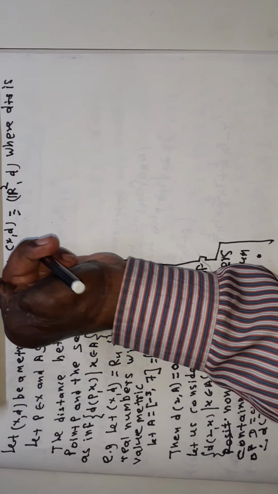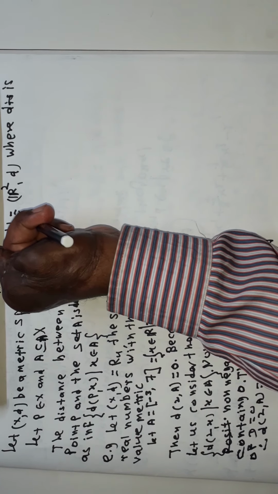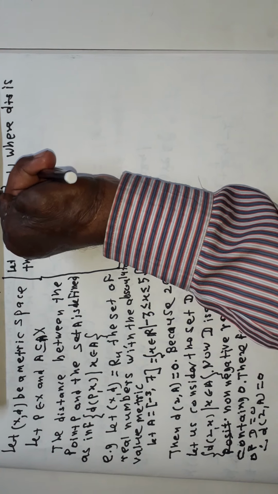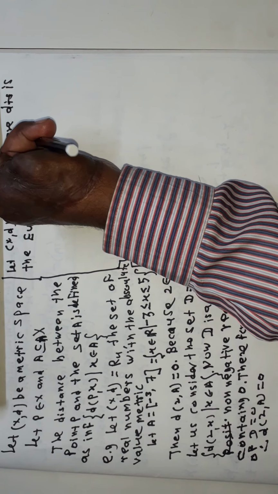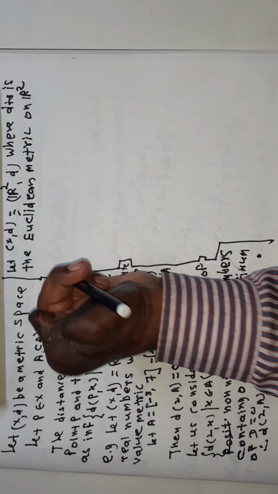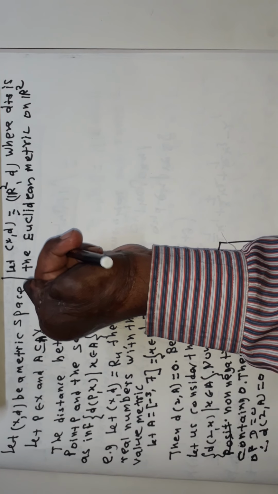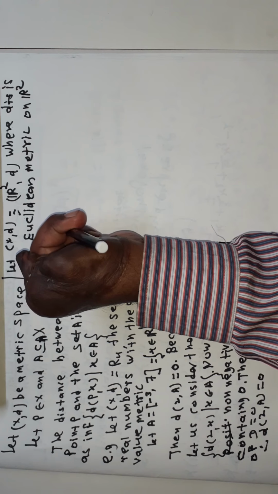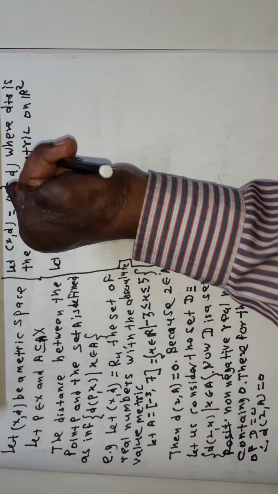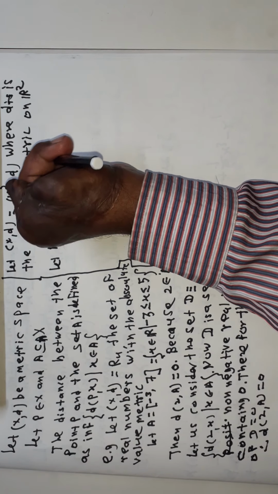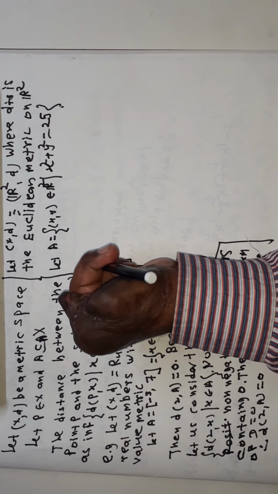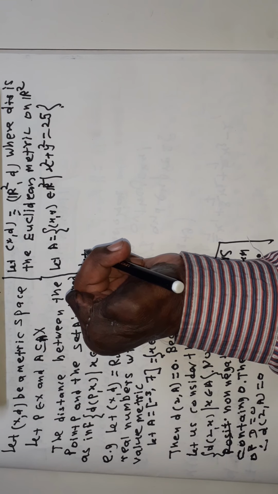Let A be the set of x, y belonging to R2 so that x squared plus y squared is equal to 25. Let P be equal to the point (8, 6).